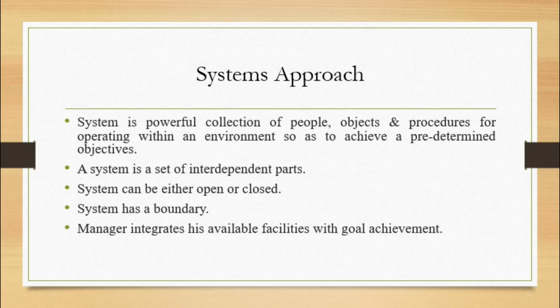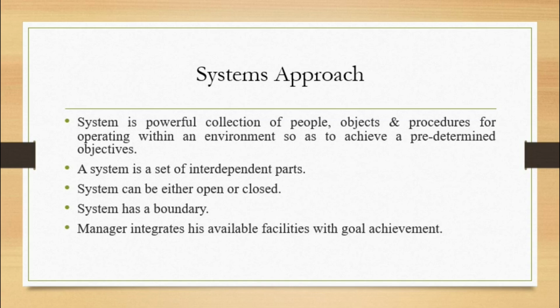What is a system? A system is a set of interdependent parts. The input is a part, output is a part, processing style is a part, and the feedback loop is a part. It can be either open or closed. Closed means it doesn't take inputs from its environment. Open means it takes inputs from its environment, as simple as that. Every system is bound, we need to know that. It has an endpoint.